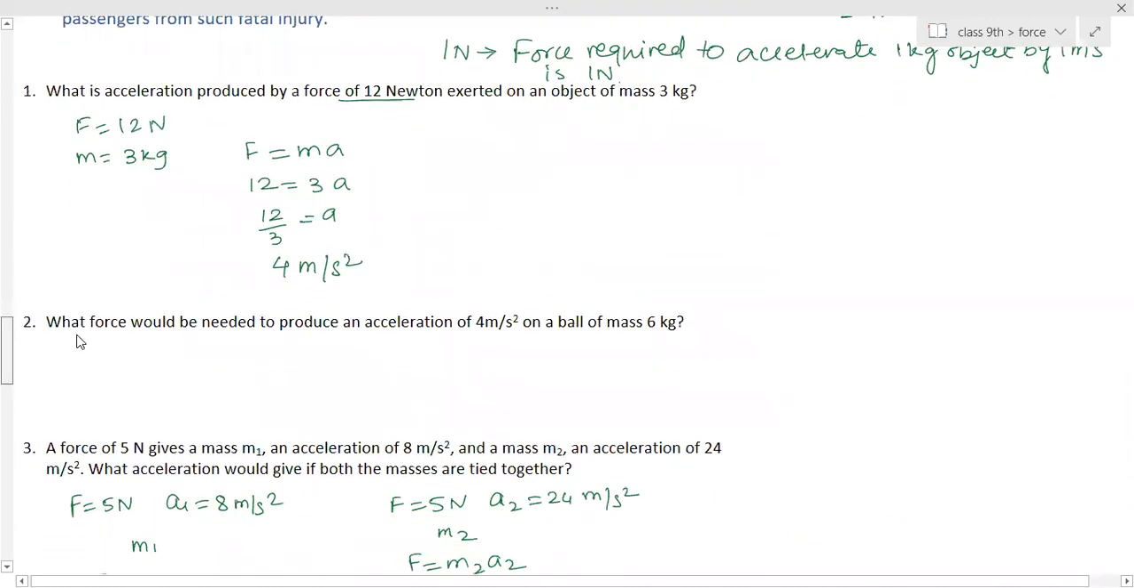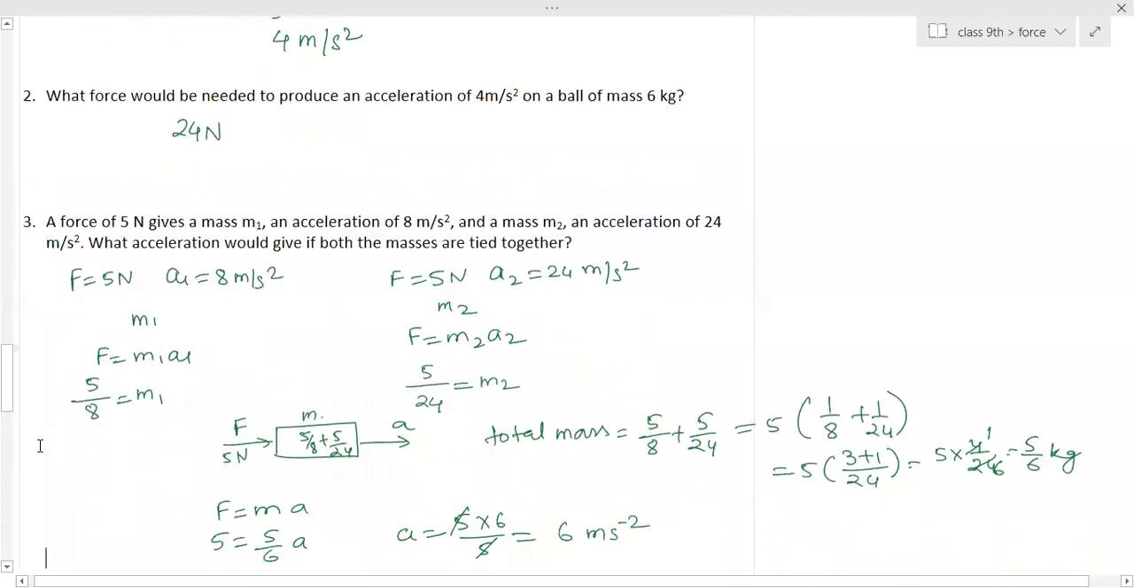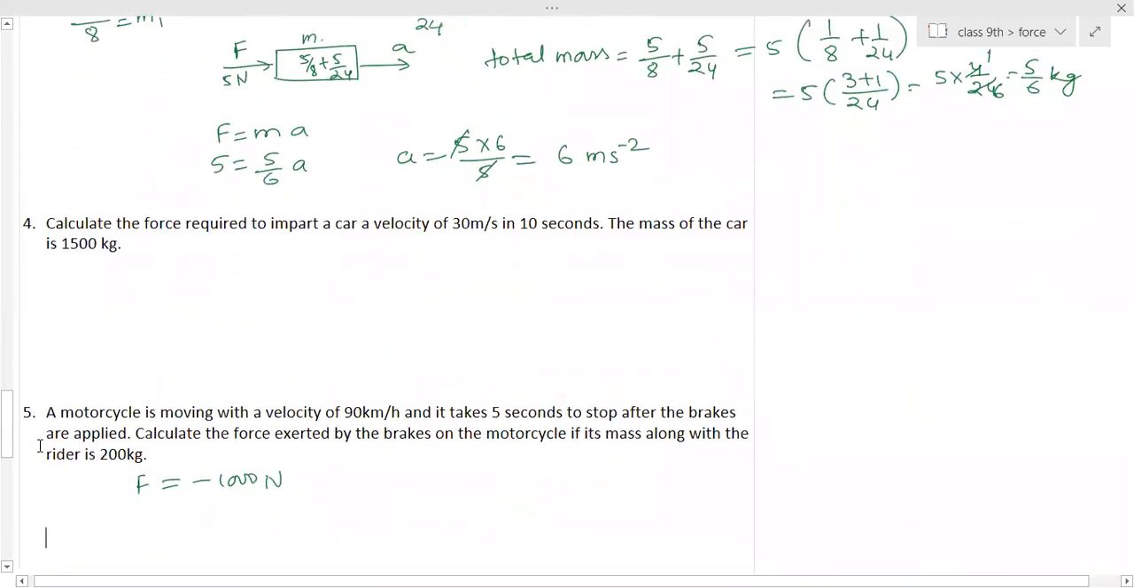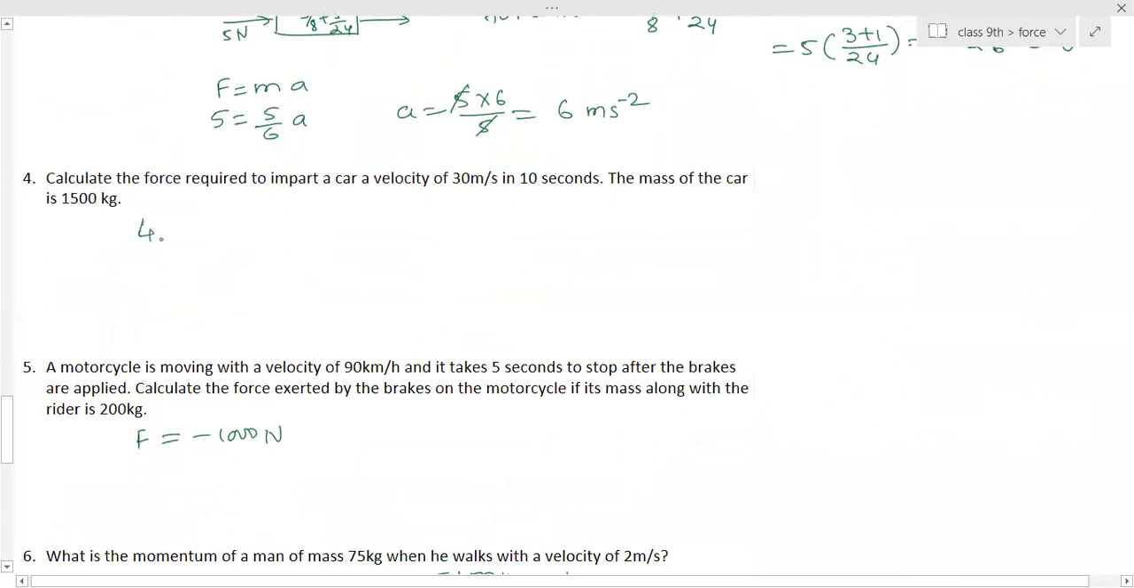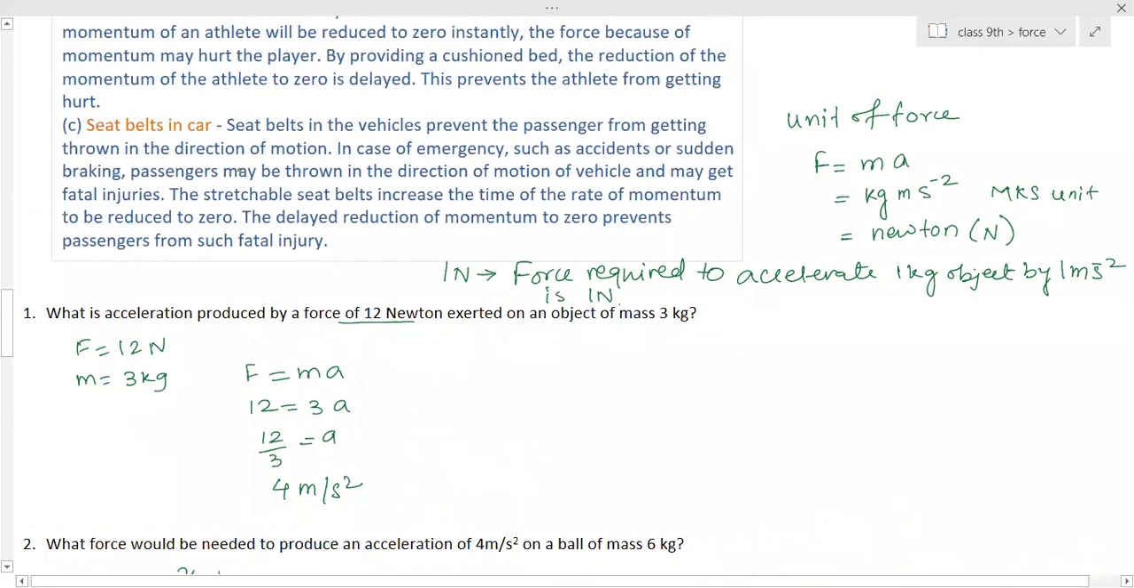First one, 4 meter per second square. Second one, 24. Third one, already done. Fourth one, 4,500. Then the first one? First one is 4 meter per second square. Yes, ma'am. Thank you, ma'am.